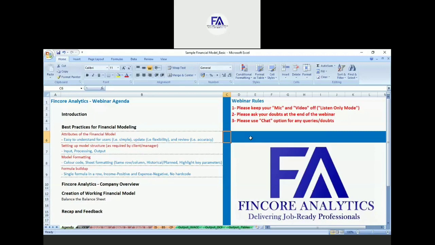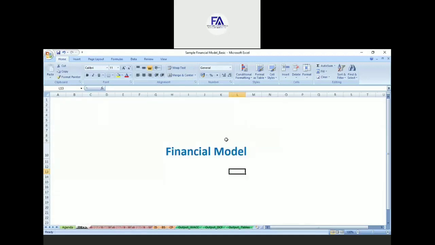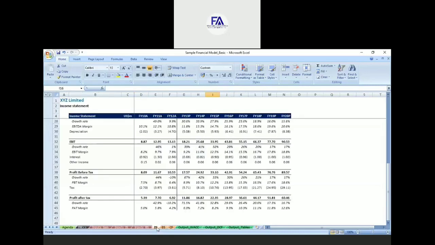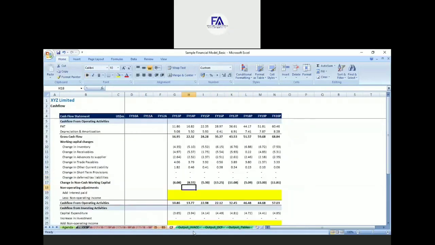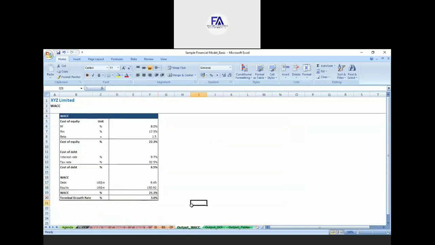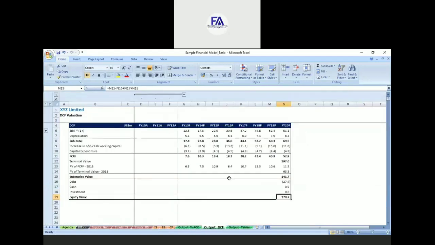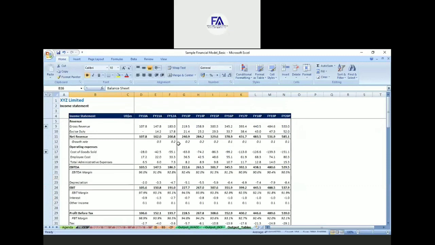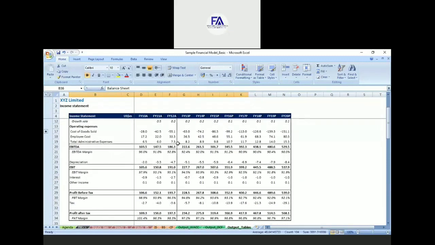If you look at the screen of this model, you can see there are three input sheets. So this is a model, and basically I just started from this model itself. There are three input sheets: input general, input IS, input BS, and then three processing sheets, where we have the income statement, balance sheet, and cash flow. Later we have three output sheets: a VEC table, a DCF analysis, and the final output tables that we paste in the report. So we have divided this model into three parts.